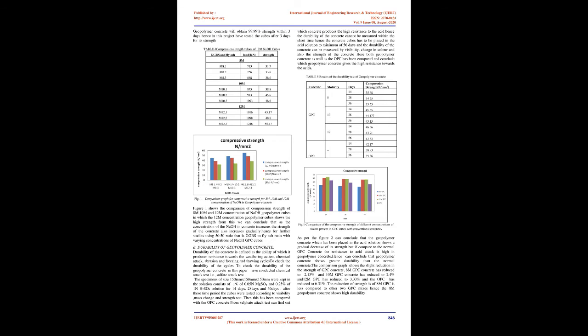Geopolymer mix. In the geopolymer mix there are several mixes according to the proportion of GGBS to fly ash as a binding material and varying concentrations of NaOH in the alkali activator solution. The mixes are shown in the below table.